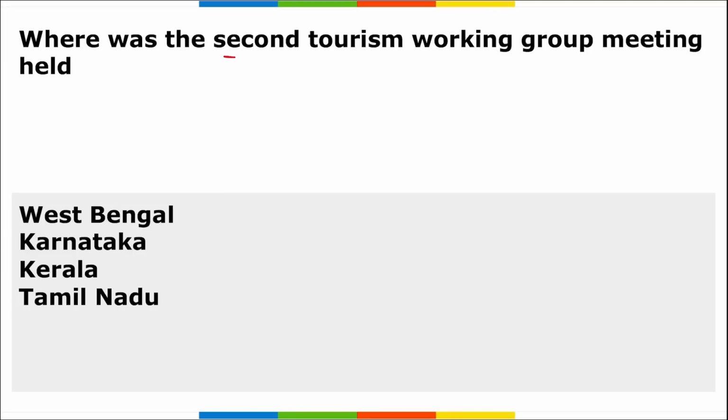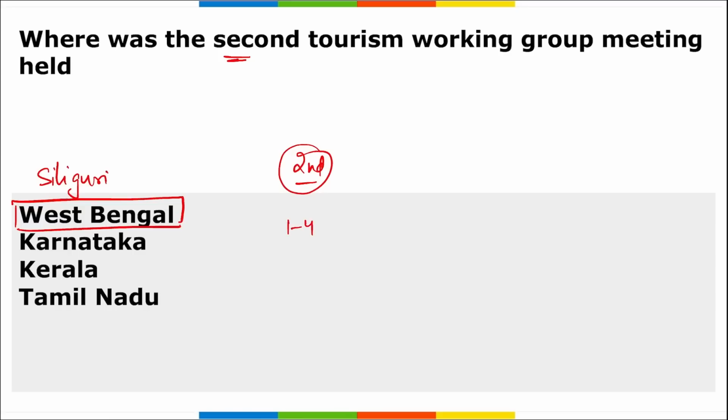Next, where was the second tourism working group meeting held? The second edition of the tourism working group meeting was held in West Bengal, to be precise, in Siliguri, in the Darjeeling district.